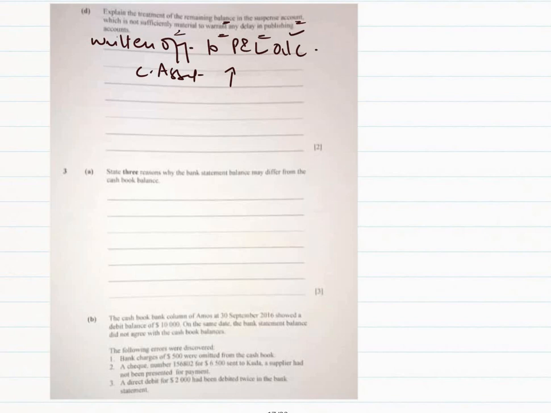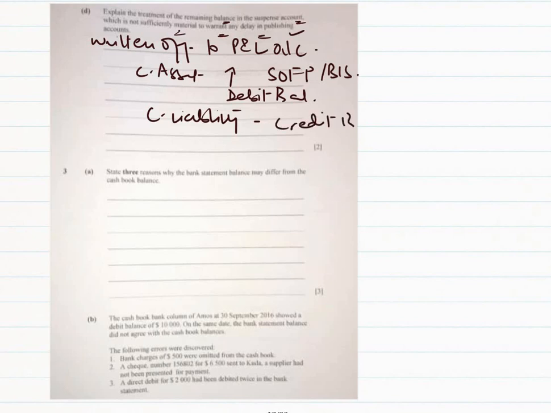In the statement of financial position, that is balance sheet, right? So if these are current assets, it would be a debit balance. And if these are current liabilities, it would be a credit balance. I hope that you guys have understood this.